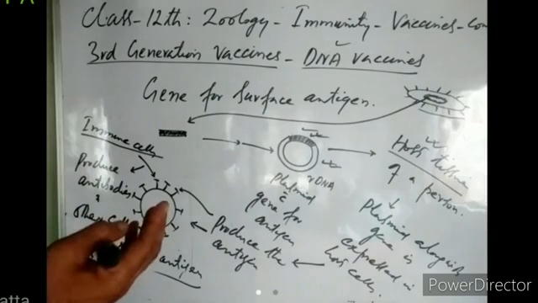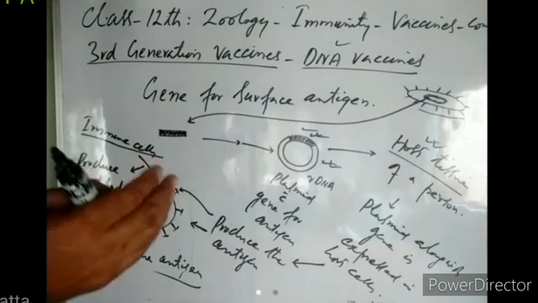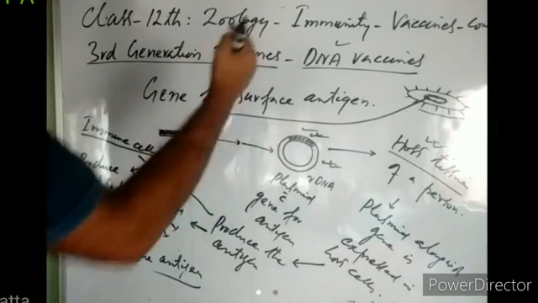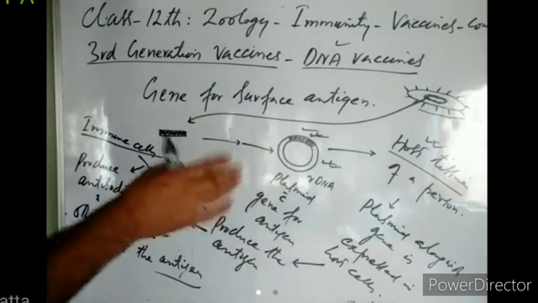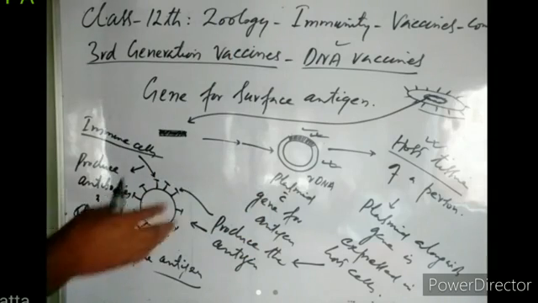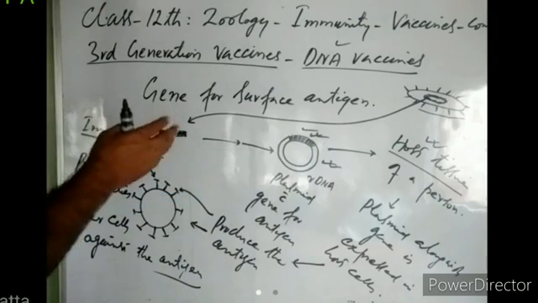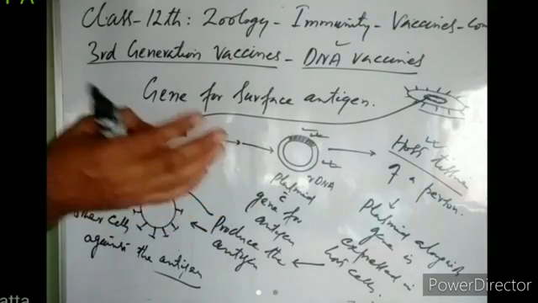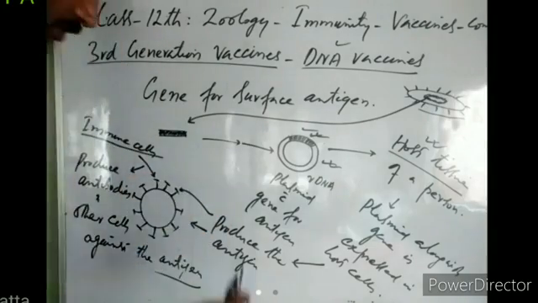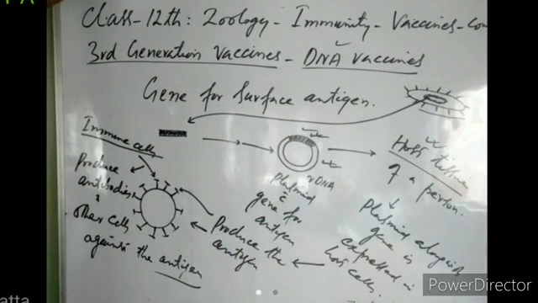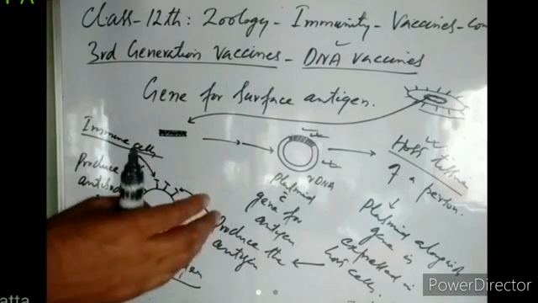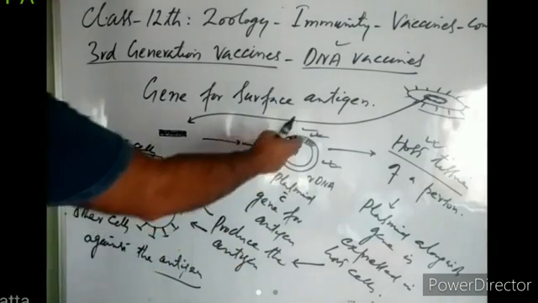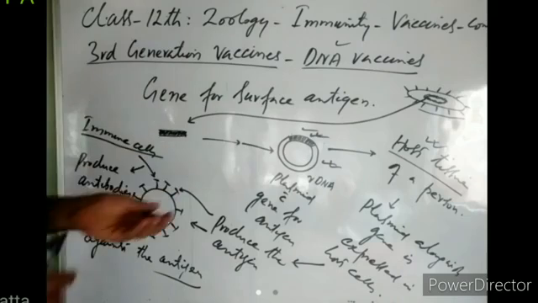Once they solve this problem, once they are sure that this plasmid, along with the gene for the antigen of the pathogen, is always expressed, then this method can be used for vaccination, right? So this is under trial. These third generation vaccines, or 3G vaccines, or DNA vaccines, are still under trial because for most of the time, either the plasmid is not picked up by the host cells, or if the host cells pick up the recombinant plasmid, they fail to express the gene, and they do not produce this antigen.